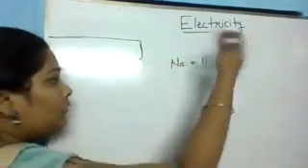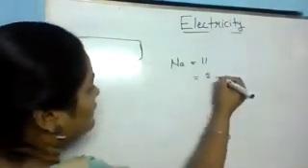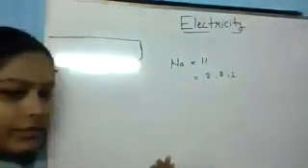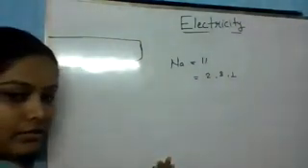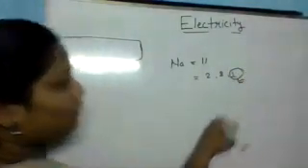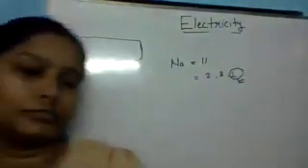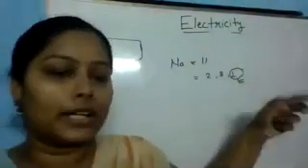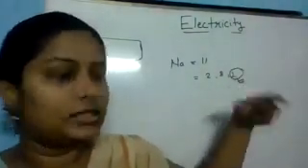When we do electronic configuration, we get something like 2, 8, 1. In the outer orbit, we have one electron, and this electron is not engaged in any shell. This electron is free.